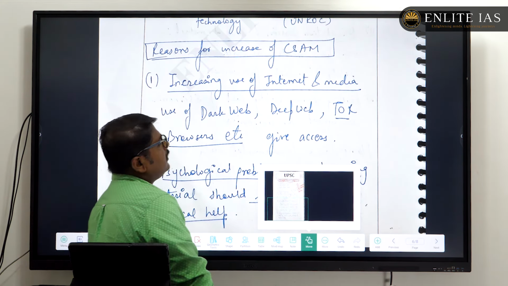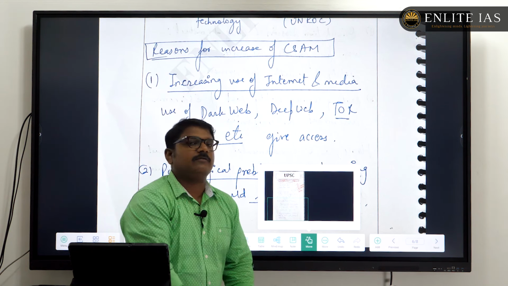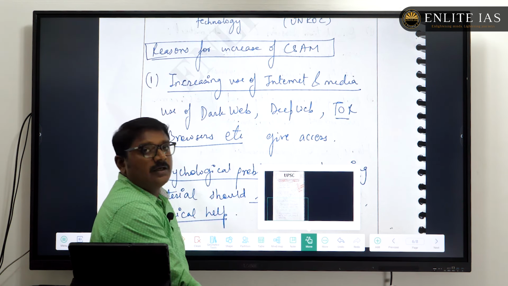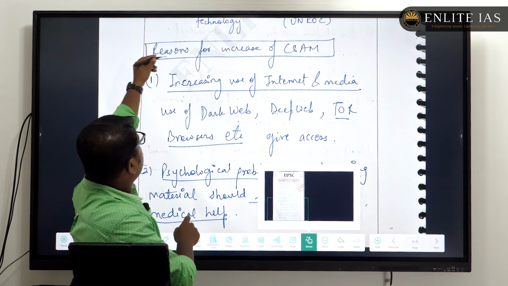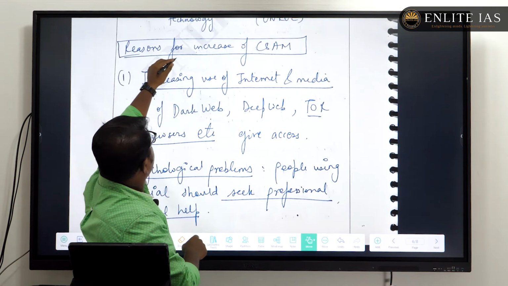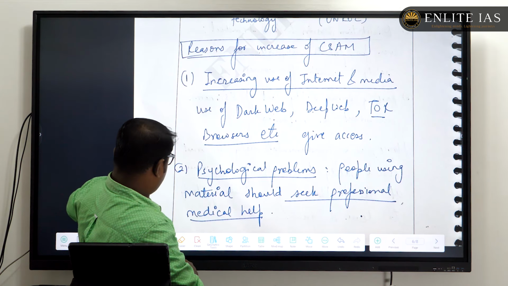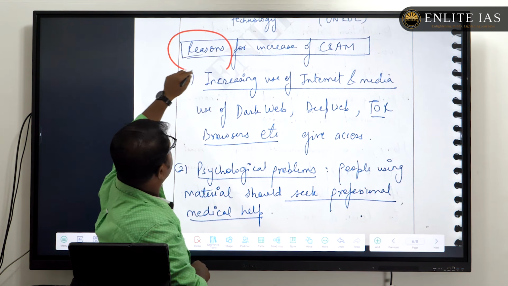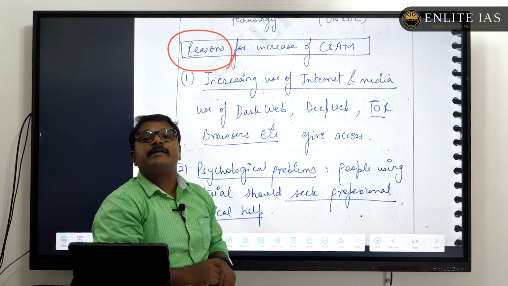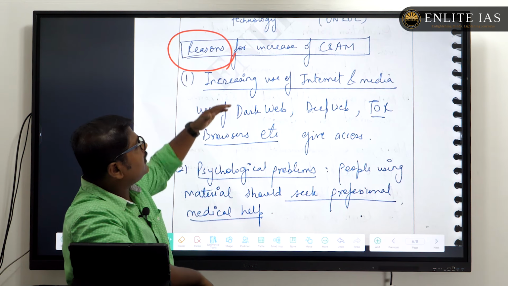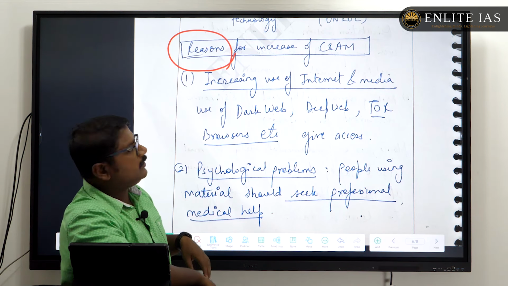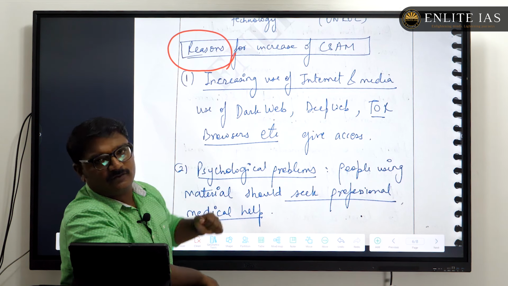Then the core part, as we discussed, the second part, the reasons for increase in the crime. What are the reasons for increase in the proliferation of CSAM?